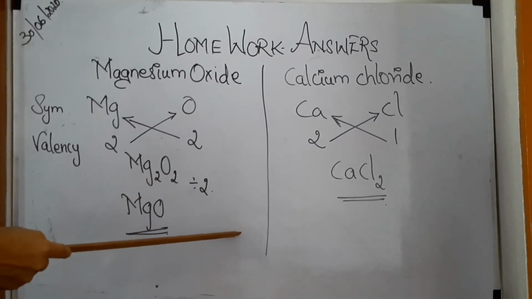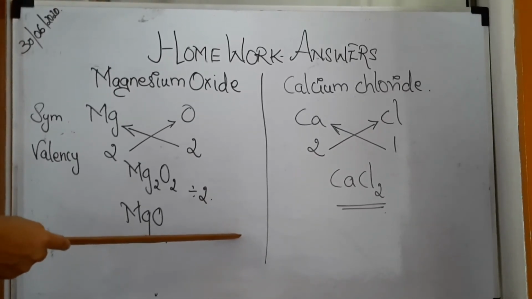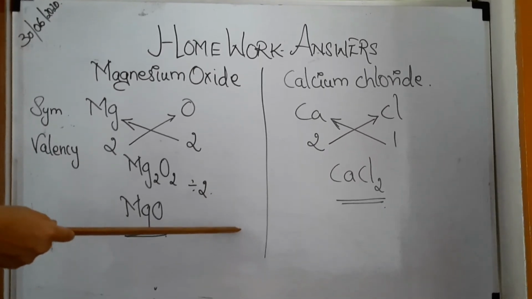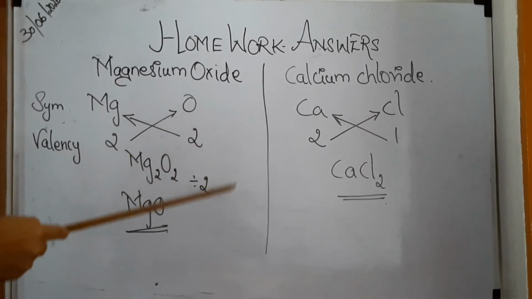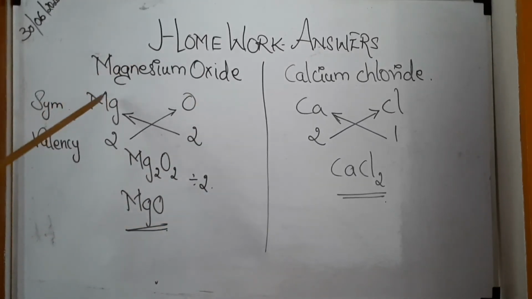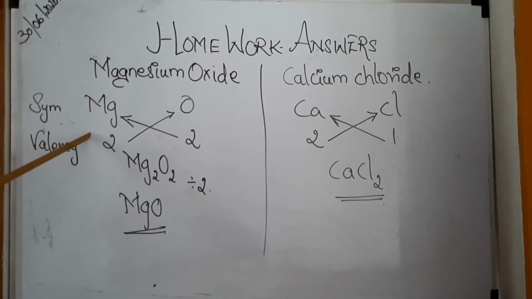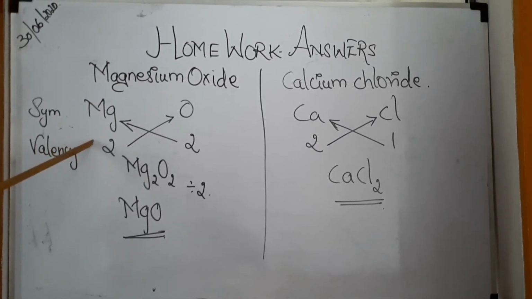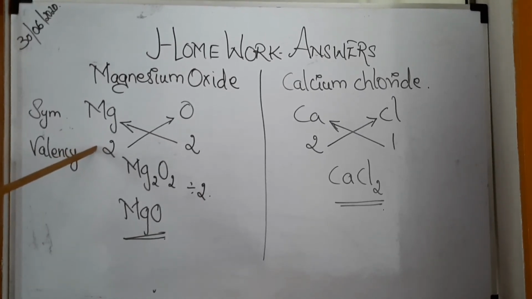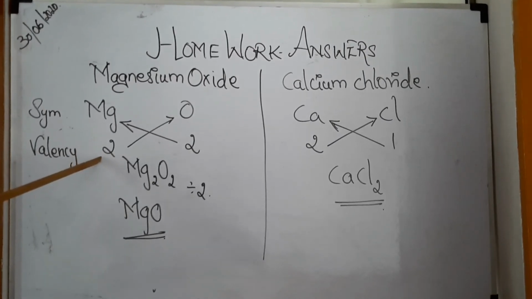Don't complicate with things that are not given in your book or which I have not taught you. You may land up in big confusion. So try to do the activities that I have taught you, like the chemical formula formation as well as the balancing of chemical equations. Keep repeating both of what I have taught you. So you will gain experience and you will be able to do them fast also.